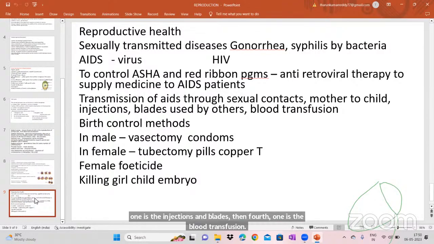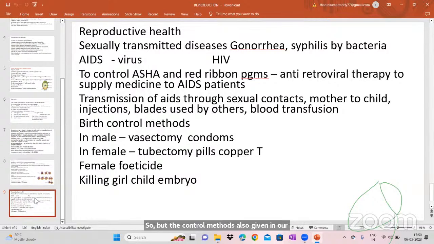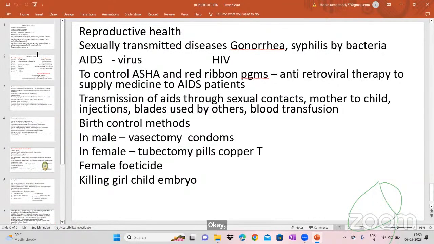So birth control methods are also given in our textbook. In the male, we see vasectomy, and in the female, the method is called tubectomy. Okay. And then another word used in the textbook is female feticide. So killing a girl child in the embryo is called female feticide. Nowadays, female feticide is reducing. Earlier it was very, very high. That is female feticide, the killing of girl children in the embryo. So this is about the reproduction lesson.